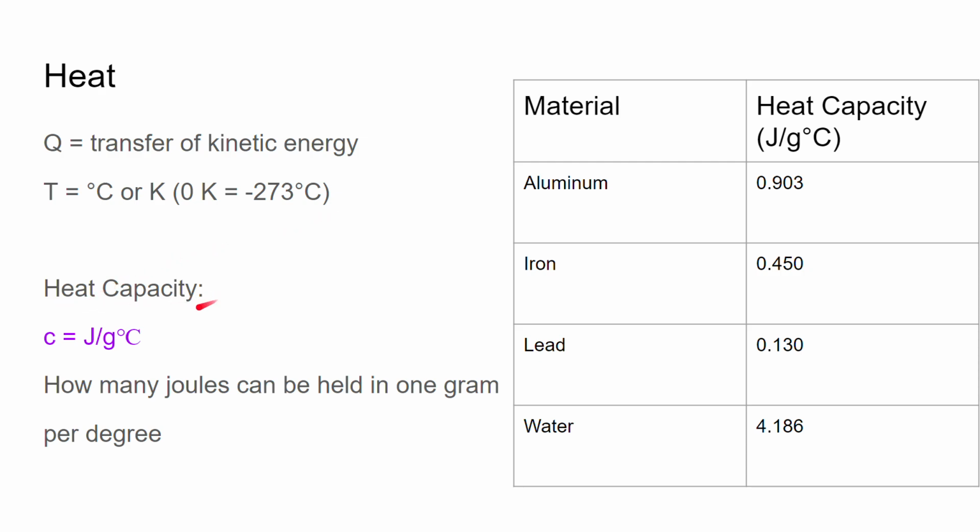Heat capacity. So heat capacity is symbolized by C, and it is the amount of joules that can be held in 1 gram per degree. So how much energy can be held in 1 gram of a substance per degree. So we have a list of materials here and their specific heat capacities. Aluminium can hold 0.93 joules per gram per Celsius. Iron can hold 0.450, lead 0.130, and water 4.186. This is how many joules can be held in 1 gram per degree.